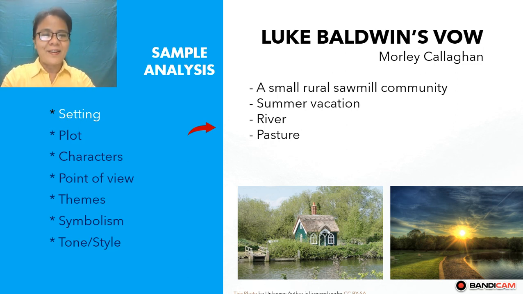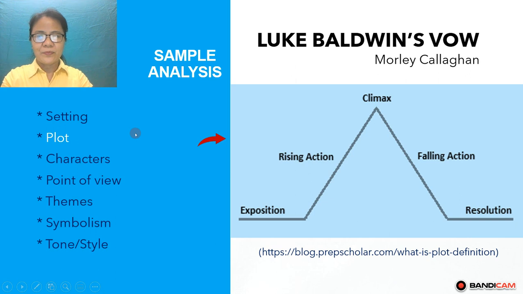In the river, the stream of river, the water brings some source of energy to our life, and the color that the pasture has is green, and green is the symbol of peace, let's say energy and motivation. Now look at the plot. The plot consists of 5 stages: the exposition, the rising action, the climax, the falling action, and the resolution.